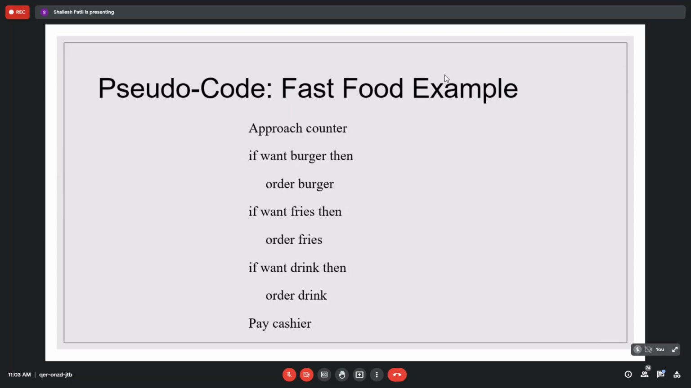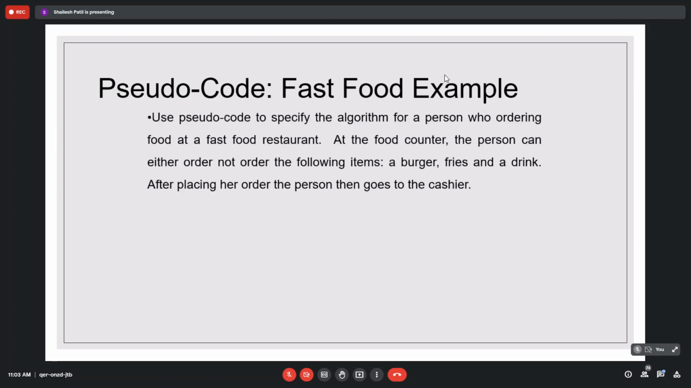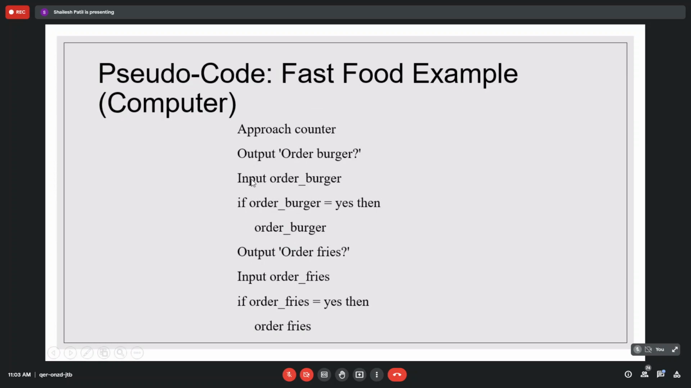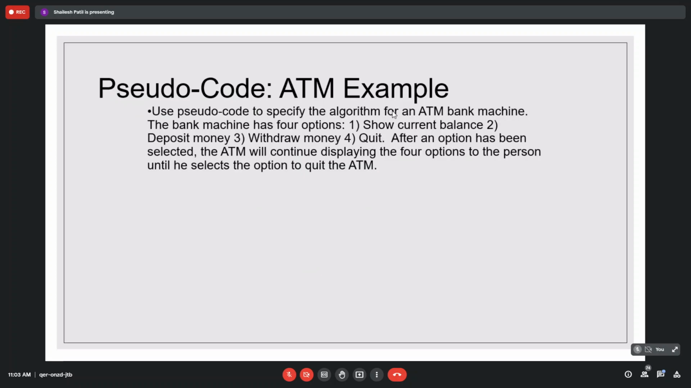This is an example of pseudocode for fast food ordering. You approach the counter. If you want a burger, then order a burger. If you want fries, then order fries. If you want a drink, then order a drink, and you pay the cashier. Then in detail: output order burger, input order burger. If order burger is equal to yes, and so on, something written in a detailed way. This is the normal pseudocode, and you can write something in detail.